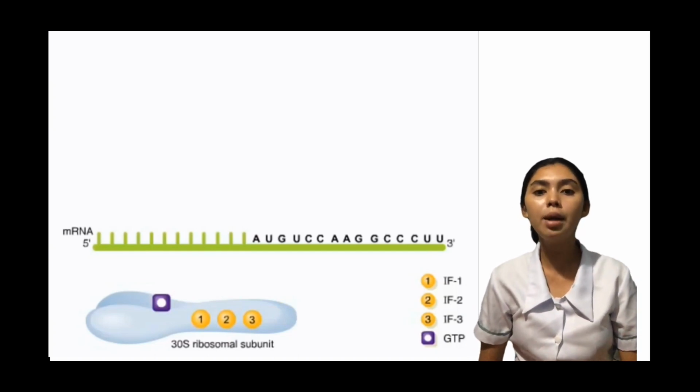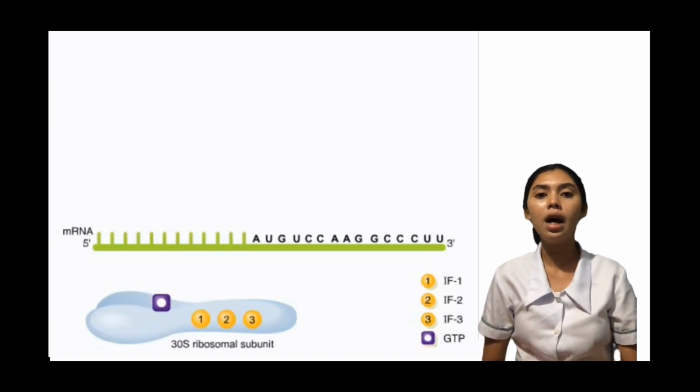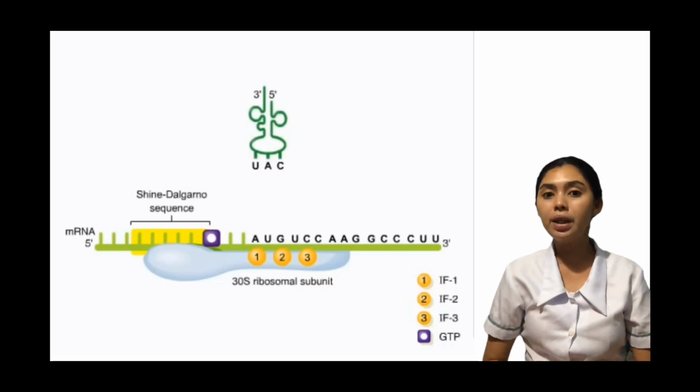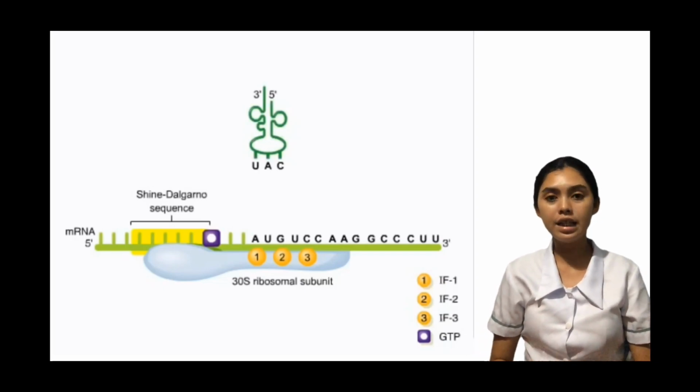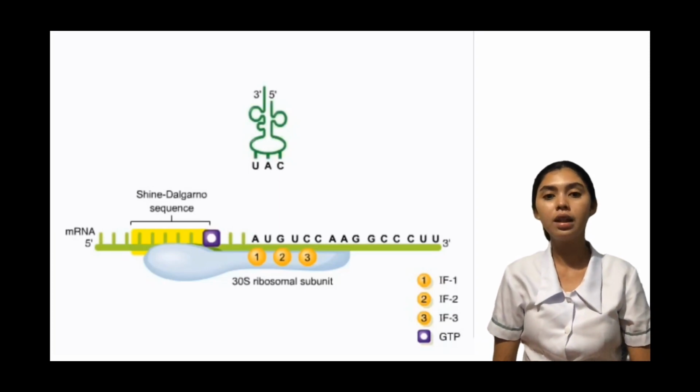First, the small ribosomal subunit or 30S subunit complexes with 3 proteins or initiation factors: initiation factor 1, initiation factor 2, and initiation factor 3. A molecule of GTP is also attached. The ribosome IF-GTP complex recognizes the sequence in the leader upstream of the AUG start codon. This sequence is called the Shine-Dalgarno sequence.